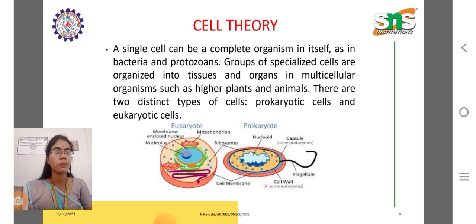There are two distinct types of cells, prokaryotic cells and eukaryotic cells, where prokaryotic cells are unicellular organisms which lack a true nucleus, and eukaryotic cells are found in multicellular organisms such as animals, humans, etc. In both prokaryotic and eukaryotic cells, the cell membrane and cell walls are common, while ribosomes and mitochondria are present in a eukaryotic cell. In a eukaryotic cell, a membrane-enclosed nucleus is present, whereas in a prokaryotic cell, the nucleoid, cell walls or capsules are present.